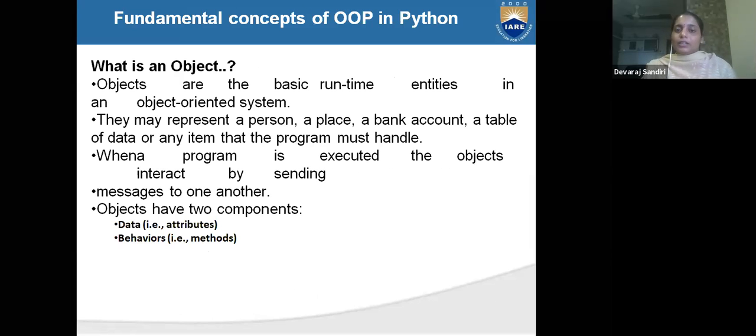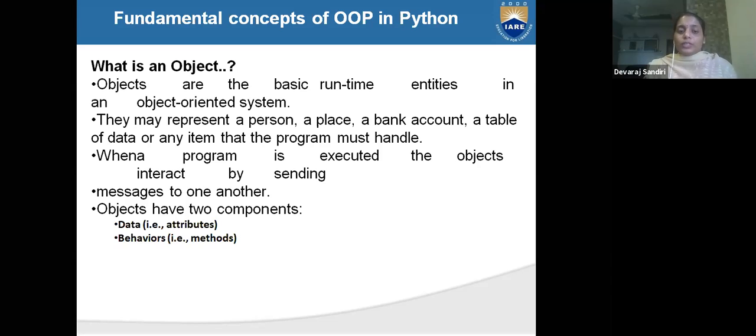What are the fundamental concepts of objects? Objects are the basic runtime entities. Runtime entities means you take the different types of entities inside a class. You have to create the class, and after that, you have to get the object. Entities in an object-oriented program may represent a person, place, bank account, table of data, or any item that the program must handle.